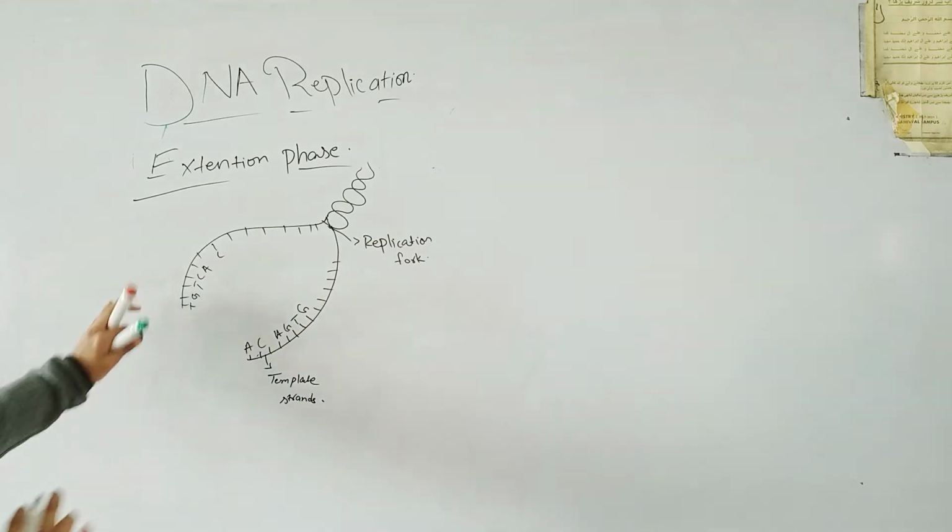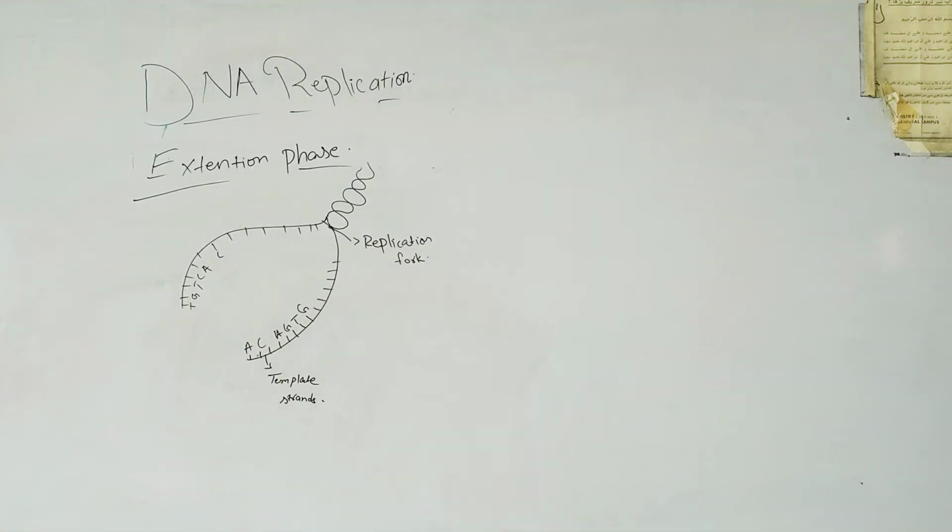You can make the complementary nucleotides and nitrogenous bases over here. So after the separation of the two strands of the DNA, there is a phase which is called the extension or the elongation phase. And what happens in this case?